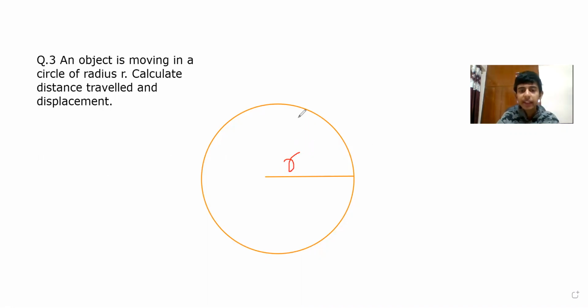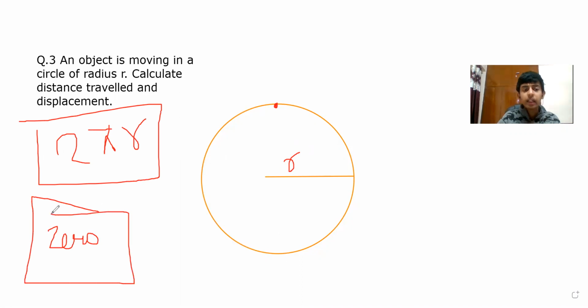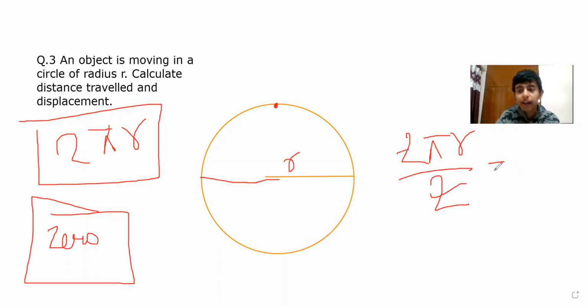So distance traveled will be the circumference, isn't it? If an object is here and if it will travel, then this is going to be the circumference of the circle, that is 2 pi r. So this is your distance and displacement is 0. Okay, and if I'm giving you one more here, if it travels half of a circle, if it travels this much portion only, then distance is going to be half, so 2 pi r upon 2, that is pi r. Okay, pi r is the answer here.